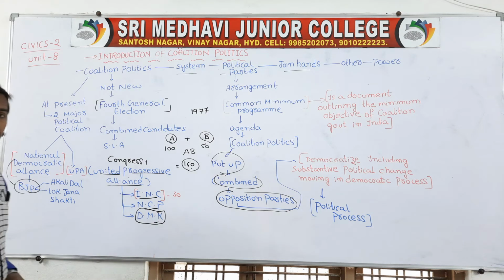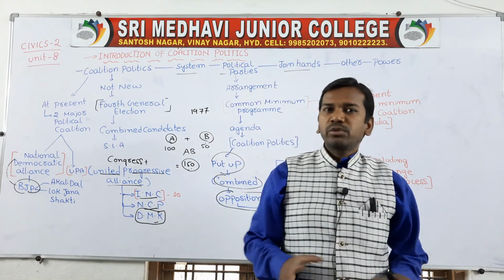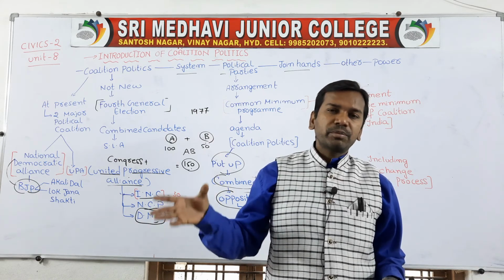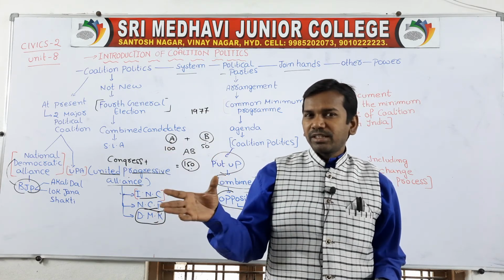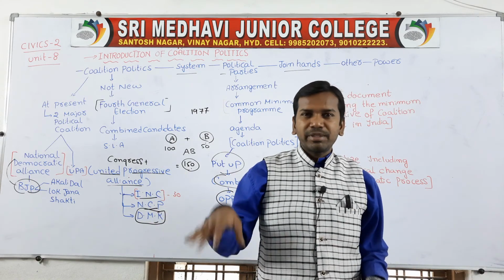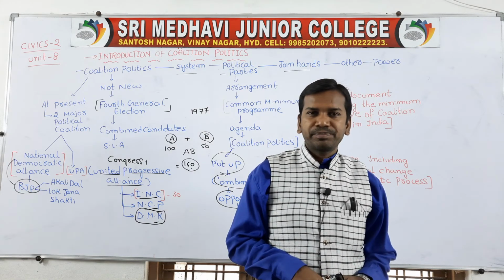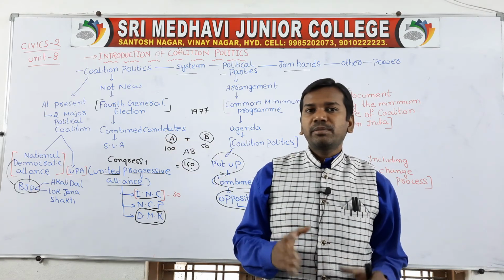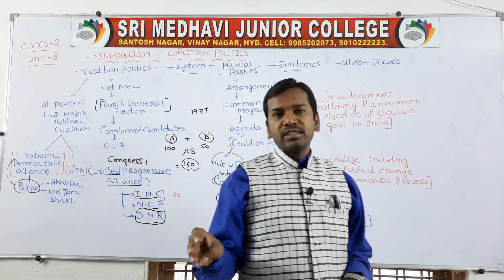So children, we have discussed the introduction of coalition parties, and that at present in our country we have two important coalition groups. One is the coalition which supports BJP, called the National Democratic Alliance. Some important parties under the National Democratic Alliance are Shiromani Akali Dal and Lok Jana Shakti. At present Shiromani Akali Dal is not a member of BJP's coalition, but once upon a time it was one of the National Democratic Alliance members.